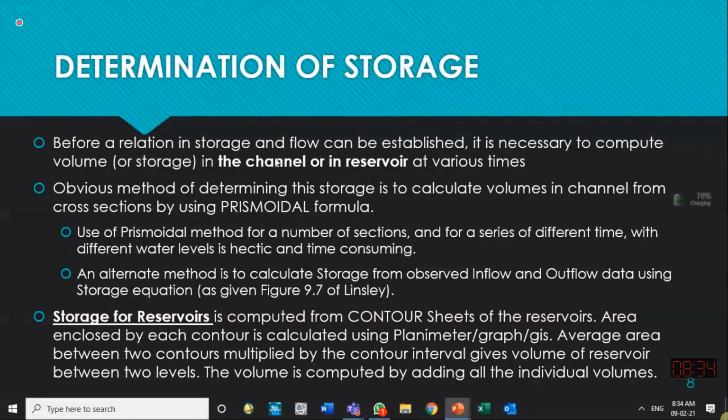Before a relationship between storage and flow can be established, it is necessary to compute storage or volume in the channel or a reservoir at various elevations. The obvious method of determining this storage is to calculate volumes in the channel from cross sections. Cross sections you will get through surveying. Physically, you have to survey that channel. If the channel is dry, a normal survey can be done. If the channel has water inside it, a hydrographic survey is done.